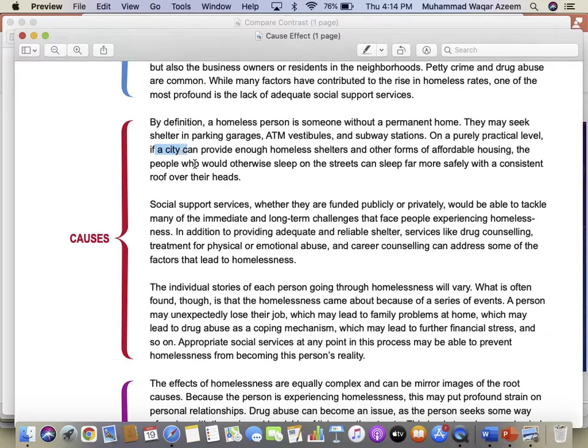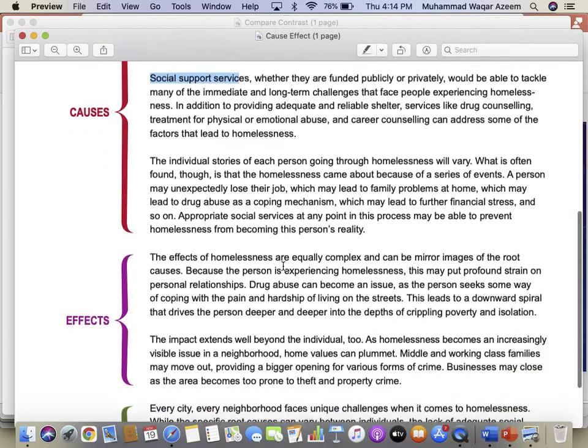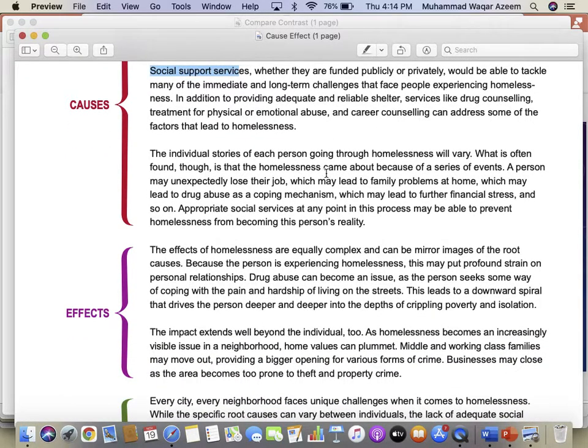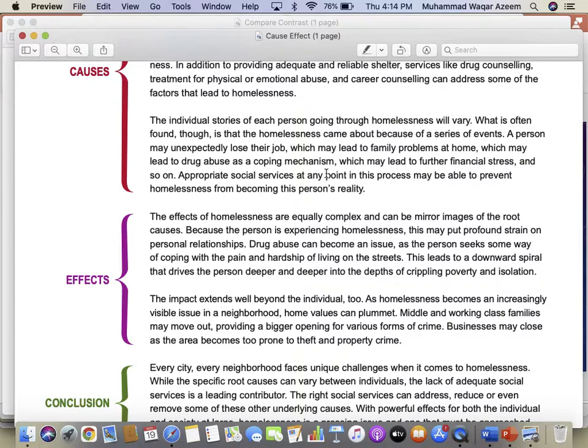From the city problem, the author moves to the social support service problem, and then the individual support or family support problem. We have family support in our country, for example, but in the US, it almost does not exist. People do not usually provide a shelter or accommodation to their extended families. Okay. So effects. What are the effects of it?